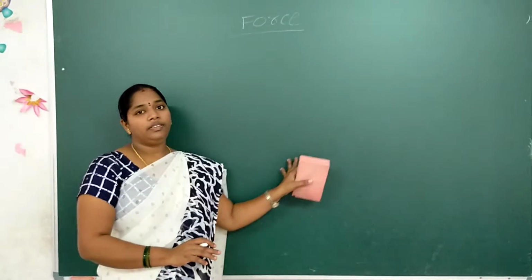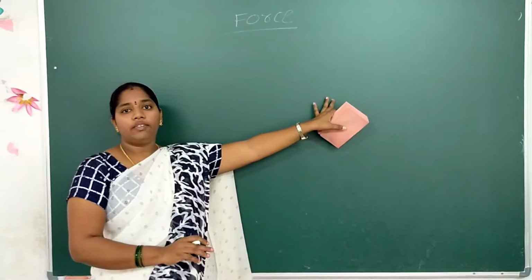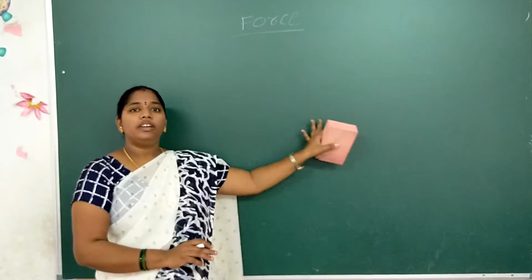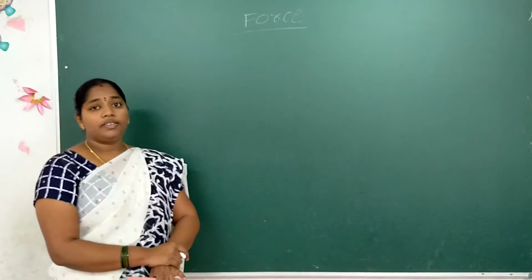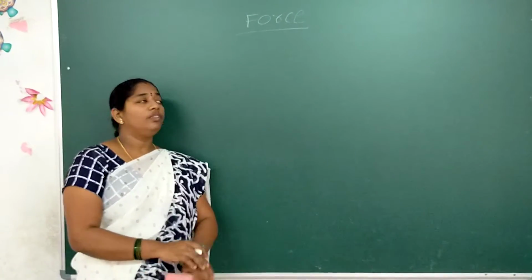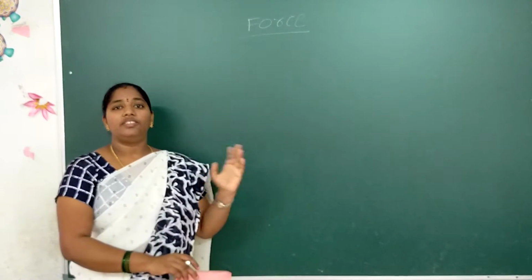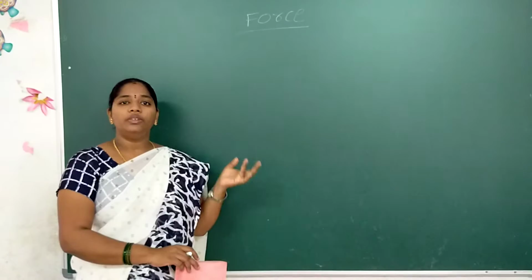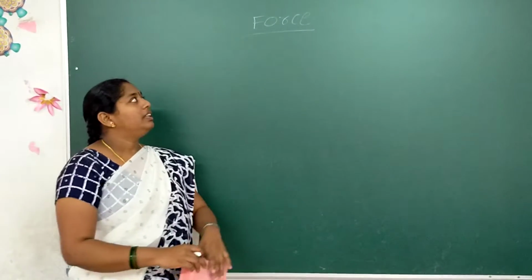Later, the discussions on force developed. If the seasons are changing also, force is the cause. How do the seasons change? Summer to rainy, winter, autumn.